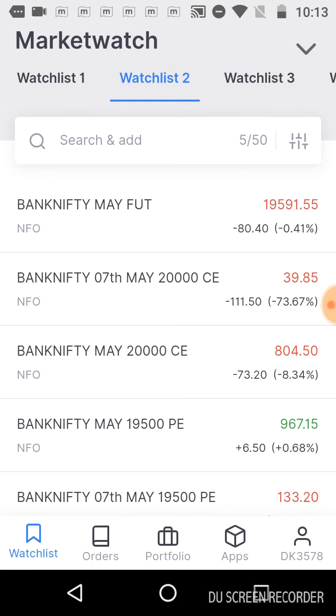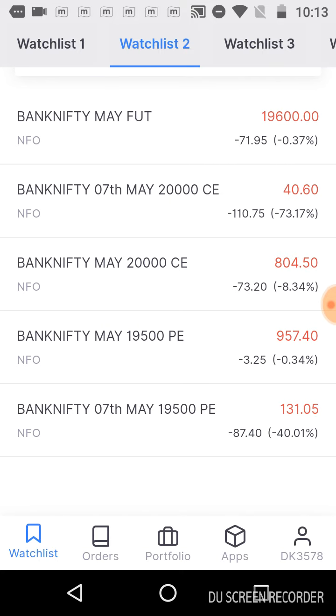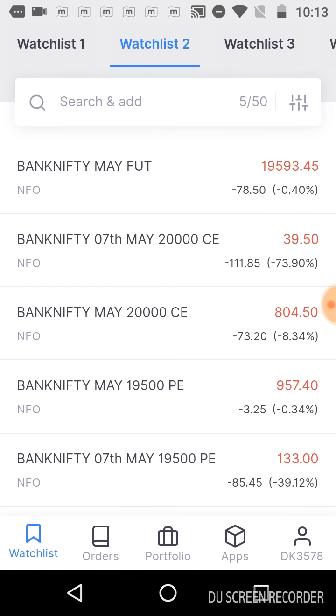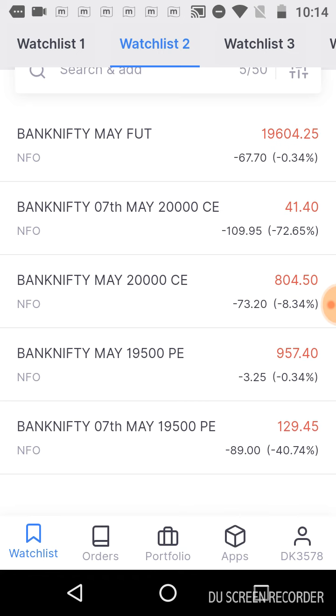The 20,000 CE decreased almost 110 points and is now 40 rupees compared to yesterday. Similarly, the 19,500 PE also decreased 89 points. So both values decreased, either CE or PE. That is the reason it is very difficult to predict how it will behave on expiry day.